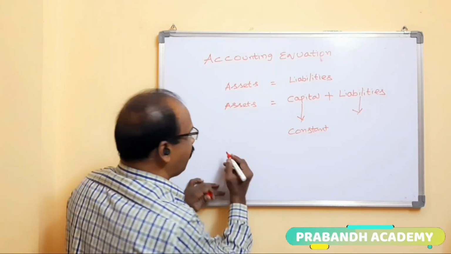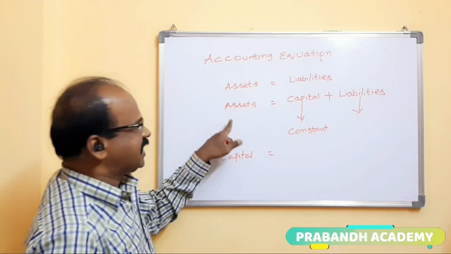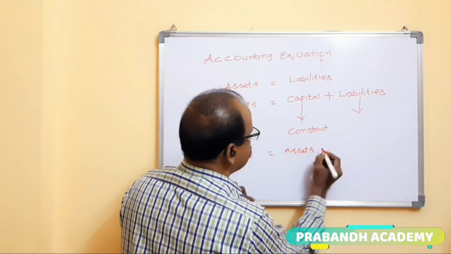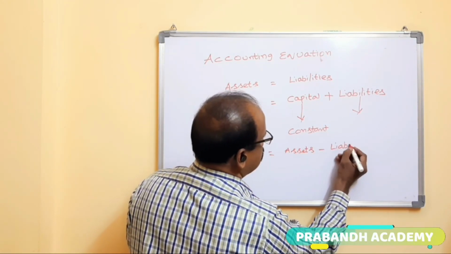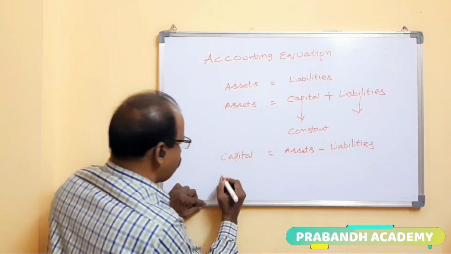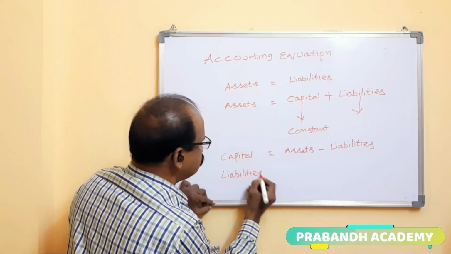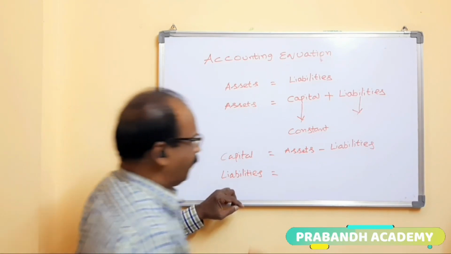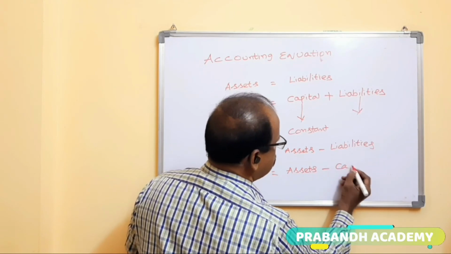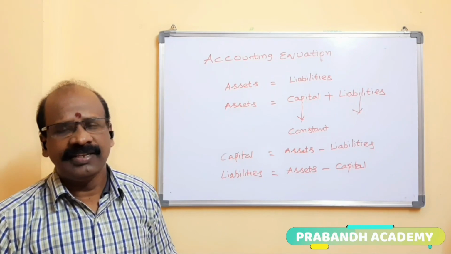Sometimes we can write it another way also. Capital equals assets minus liabilities. Liabilities equals assets minus capital. So this is called the accounting equation.